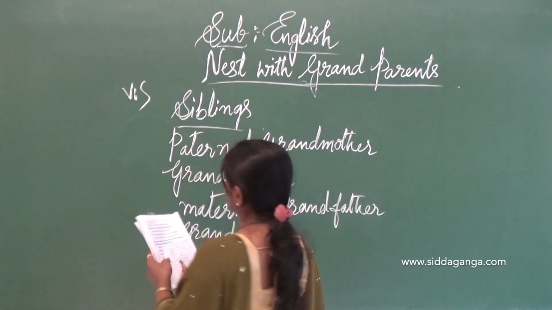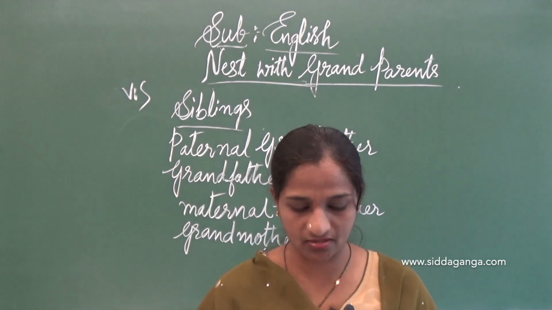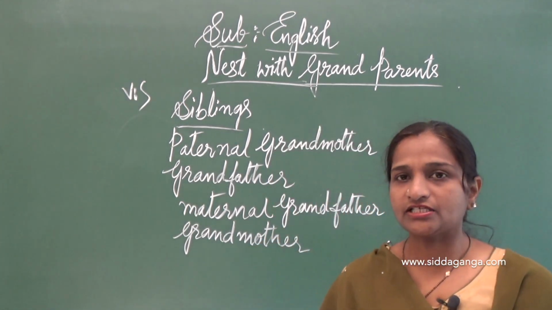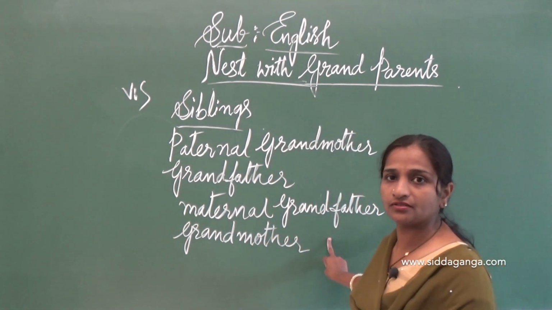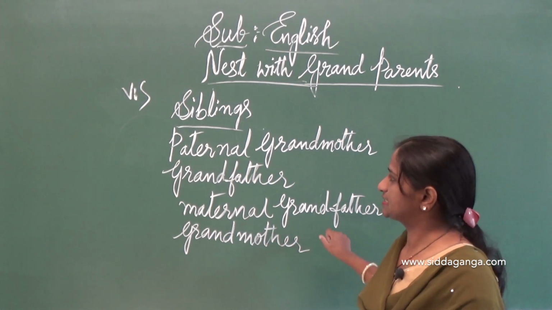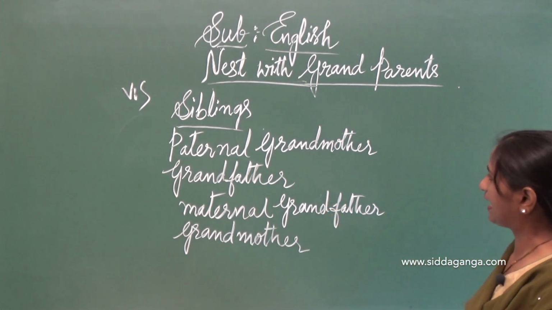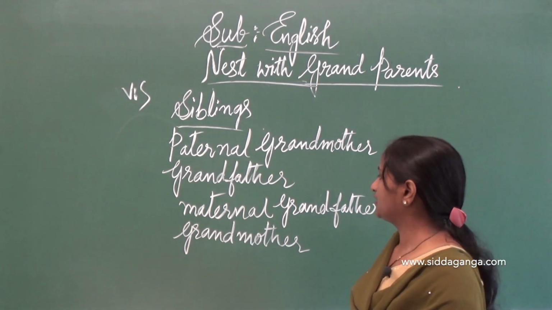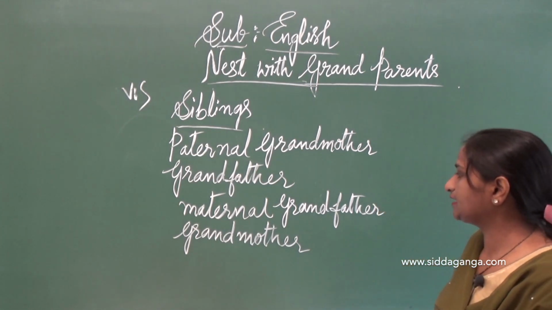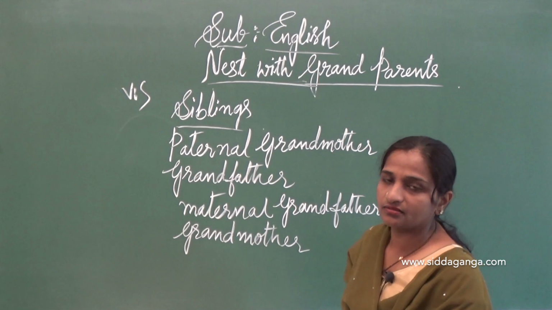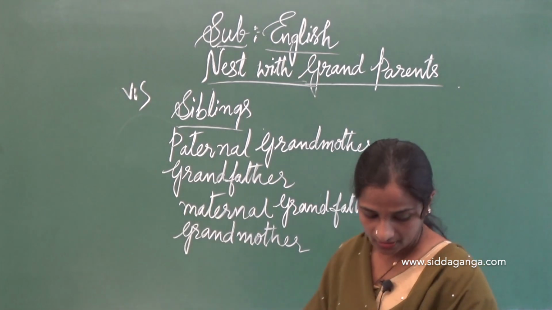So, you have to write in those blanks, dear children. Let's move next. You have to write it down. First one, siblings, paternal grandmother, grandfather, maternal grandfather and grandmother. Write it. So, next.